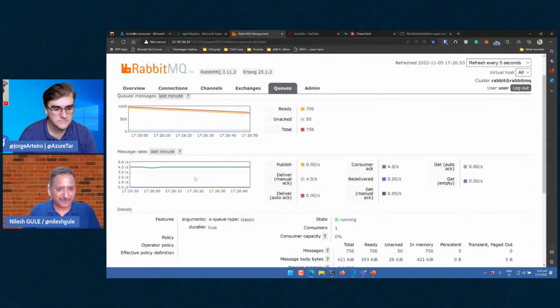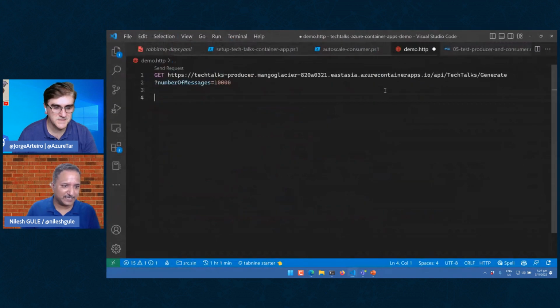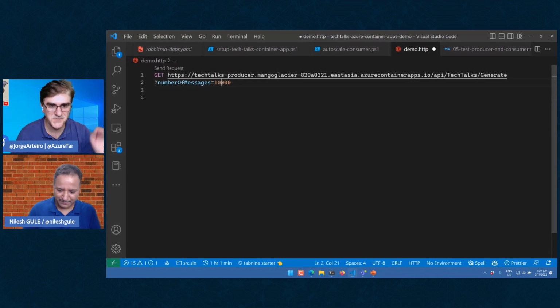So currently we have 750 messages to be processed. Maybe by the time I deploy, those messages would be processed. So let's go and generate, Nilesh, another. Just before, yeah, put more messages there.